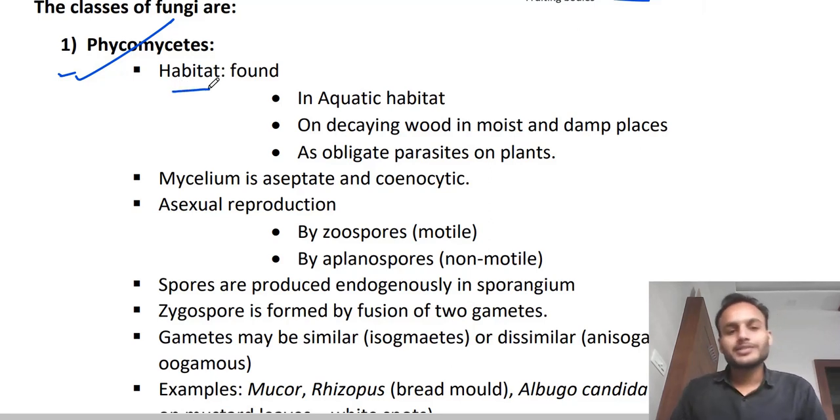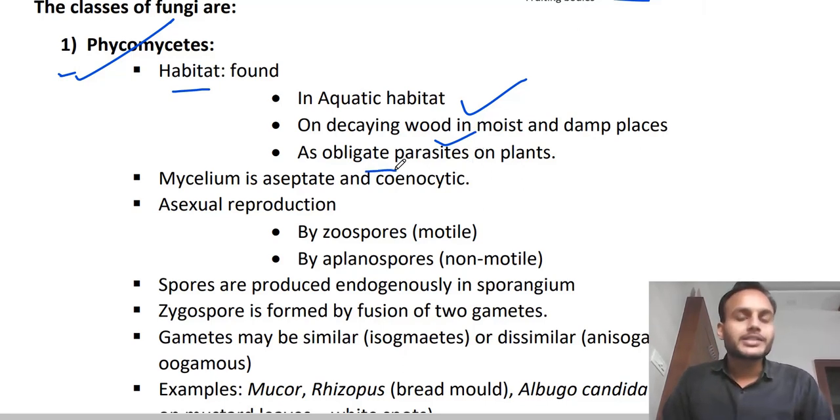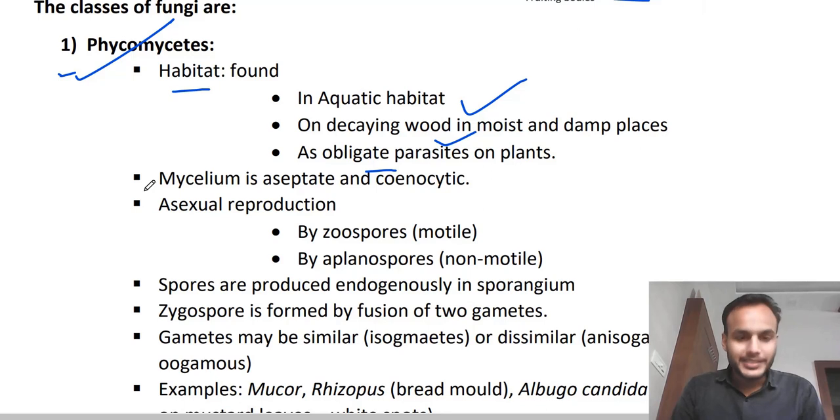They are present in different environments: they can be found in aquatic habitats, and they can be found growing on wood in damp places as obligate parasites. What are these obligate parasites? Obligate parasites are organisms which cannot complete their life cycle without a specific host. So they have to parasitize a specific host to complete their life cycle.